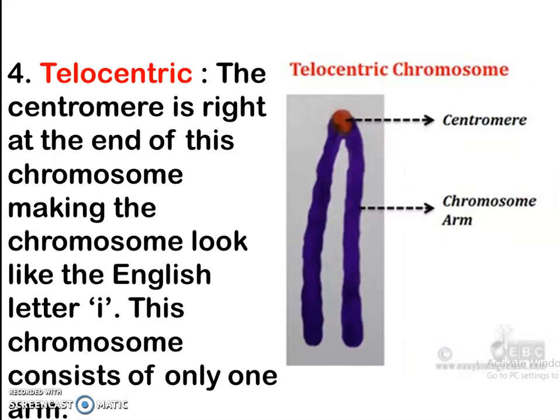And finally, we have the fourth type, which is the telocentric chromosome. In this type of chromosome, the centromere is right at the end. So this makes the chromosome look like the English letter I. This chromosome consists only of one arm.